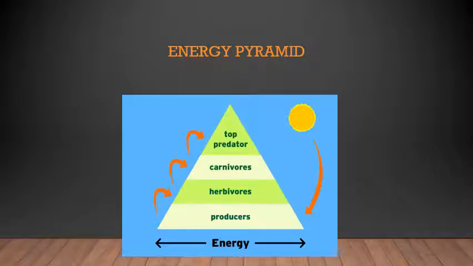So the energy pyramid is nothing but a graphical representation to show the energy used up at each level in a given ecosystem. You all have learned about the food pyramid also, right? Like how the food at the top you should eat very little, like that. Here the energy at the bottom is more, on the top it is very less.